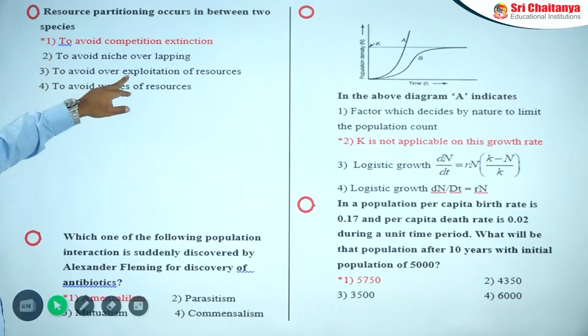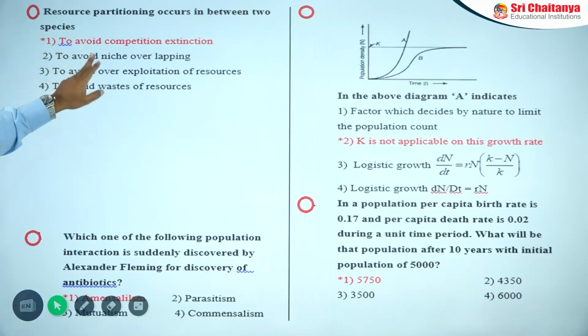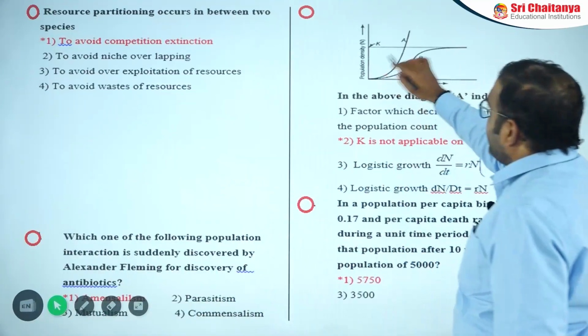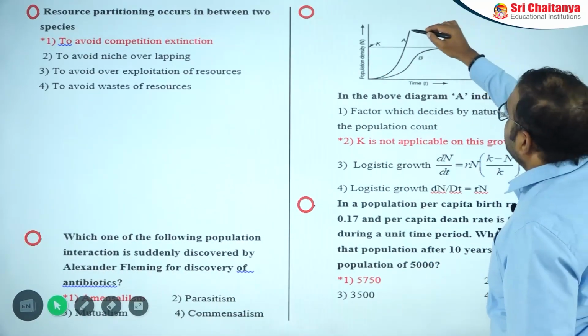So here to avoid niche overlapping. So this bit you can observe once again. Next one is another important question. Which one of the following population interactions was suddenly discovered by Alexander Fleming in the discovery of antibiotics? That is amensalism.